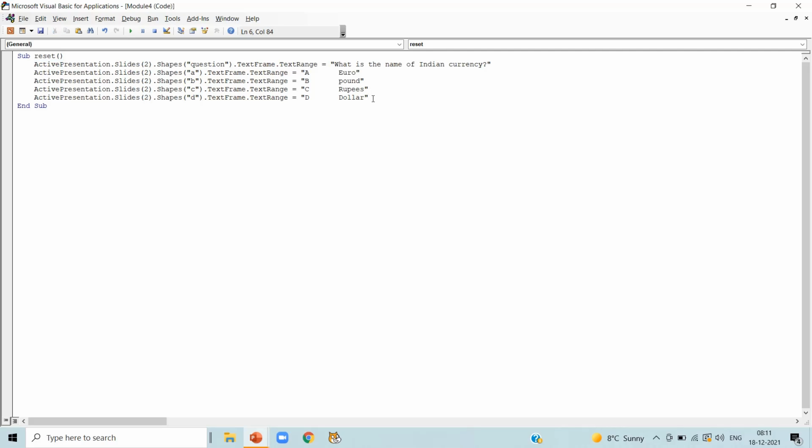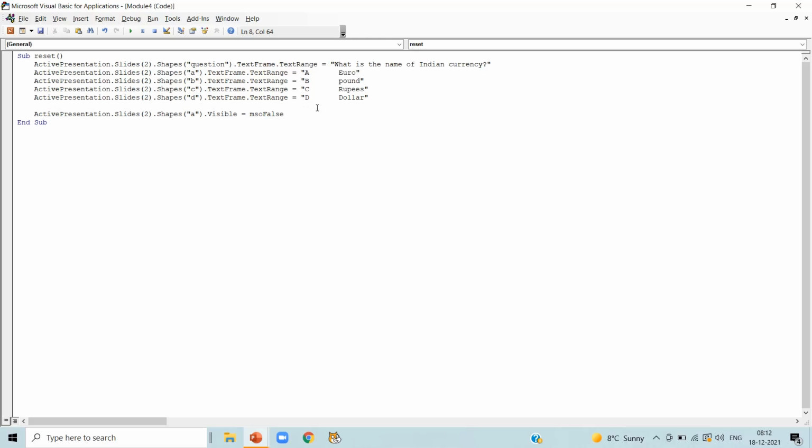Now we want our question in front of us when we are on slide number 2, and our options visible only when we start our timer. For that, ActivePresentation.Slides(2).Shapes in brackets and within quotes A, .Visible is equal to msoFalse.